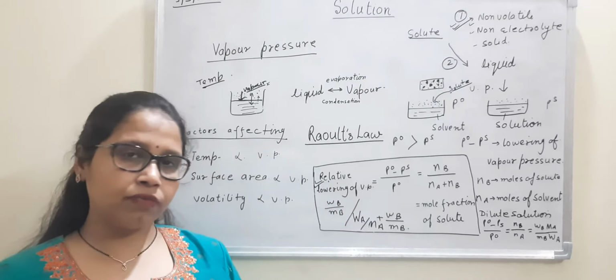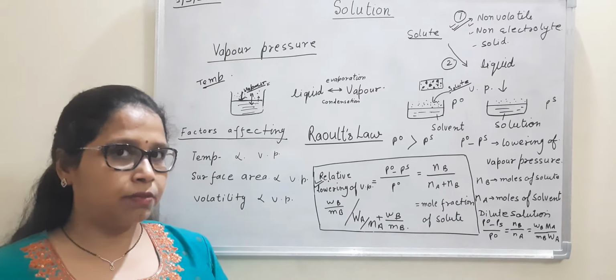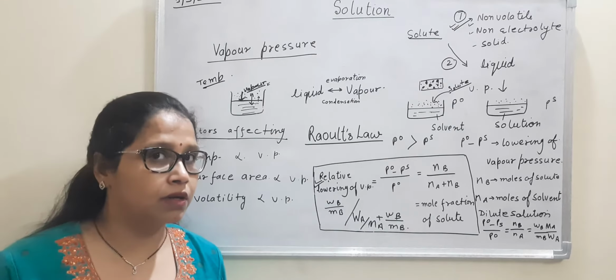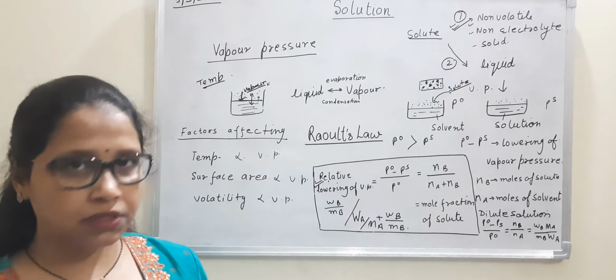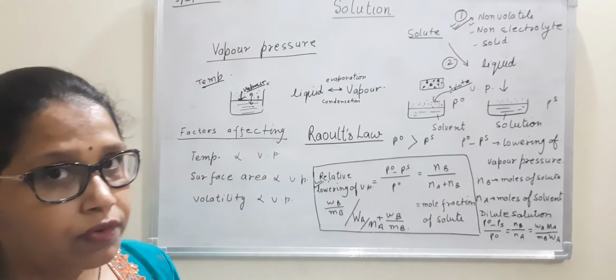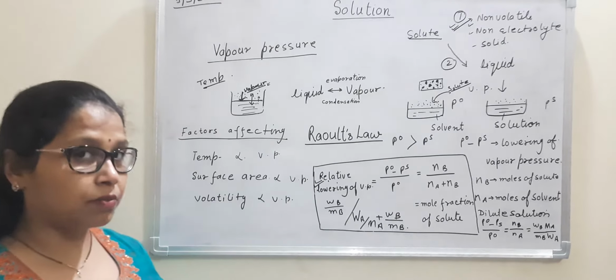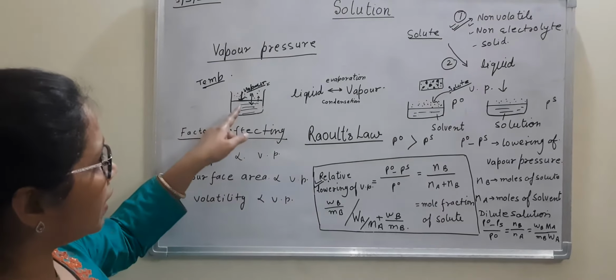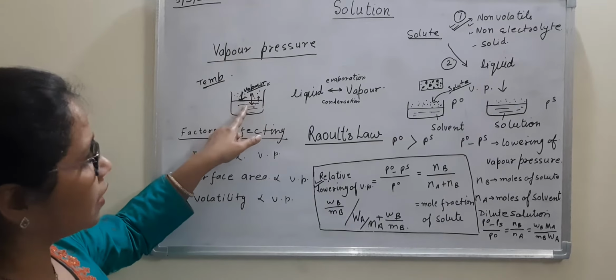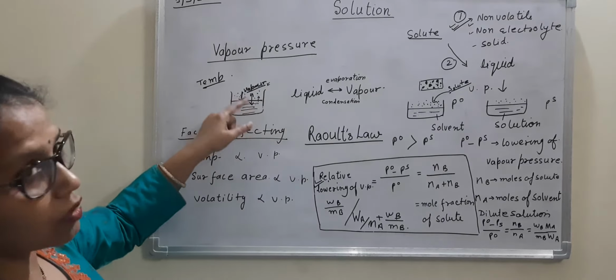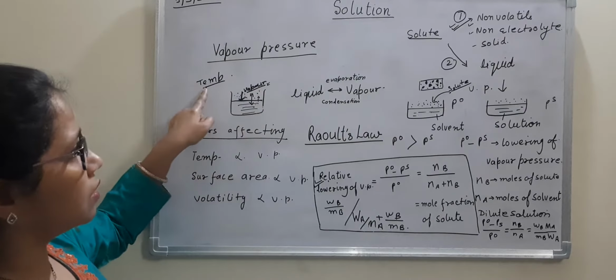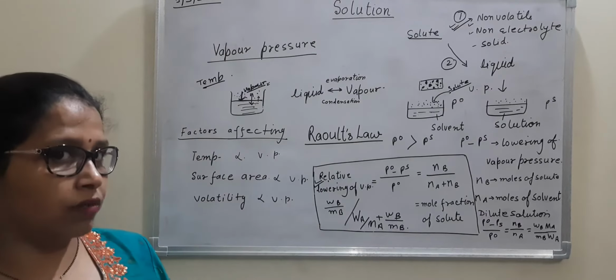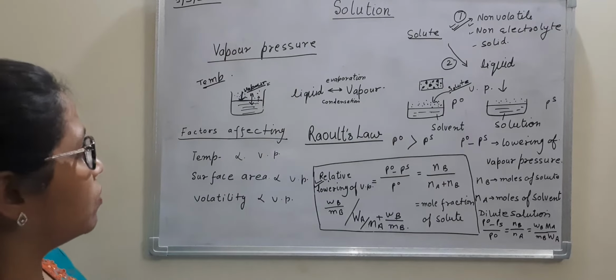One more thing needs to be kept in mind, that is we have to include the temperature factor. If you increase the temperature, more molecules will be converted into vapors and vapor pressure will increase. So vapor pressure is defined as the pressure applied by vapors on the liquid surface in equilibrium with it at a given temperature. All these things are to be taken into account.